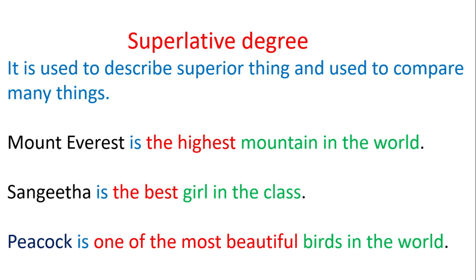Superlative degree. It is used to describe a superior thing and used to compare many things. Mount Everest is the highest mountain in the world. Mountain in the world indicates it is superlative degree. So we use the phrase the highest to indicate superlative degree. Here Mount Everest is compared to all the mountains in the world.